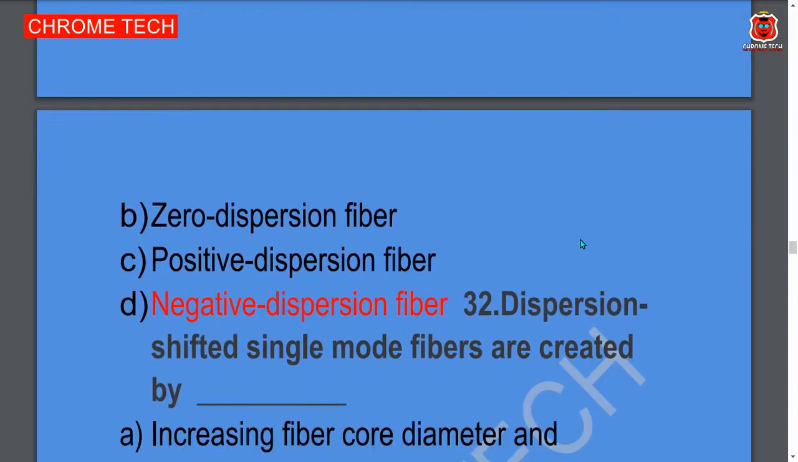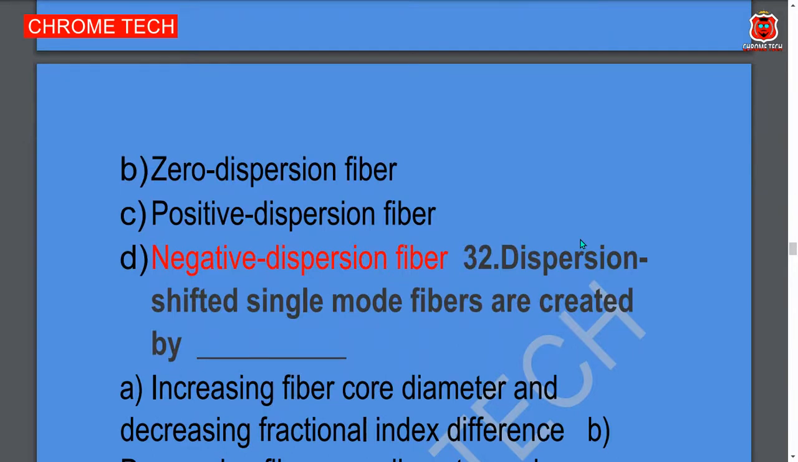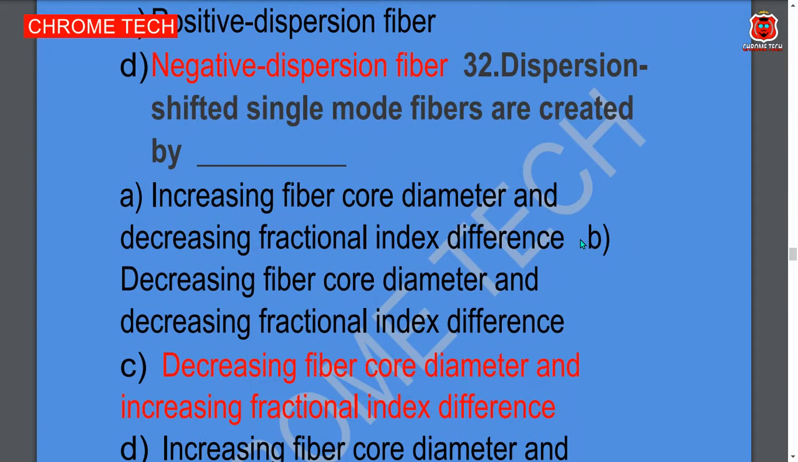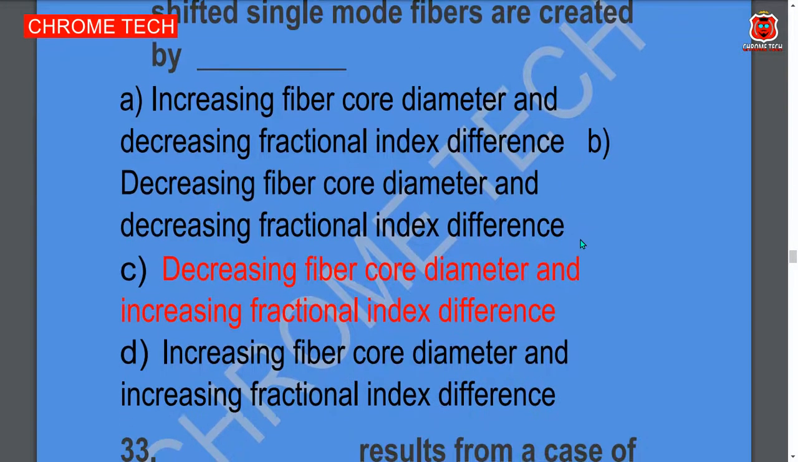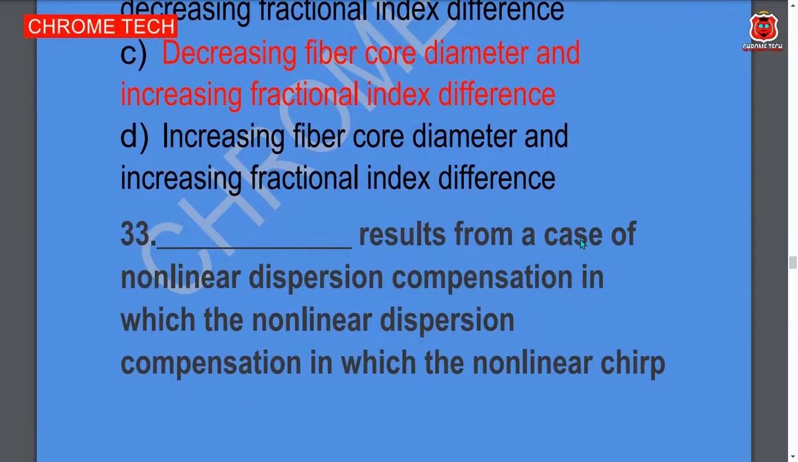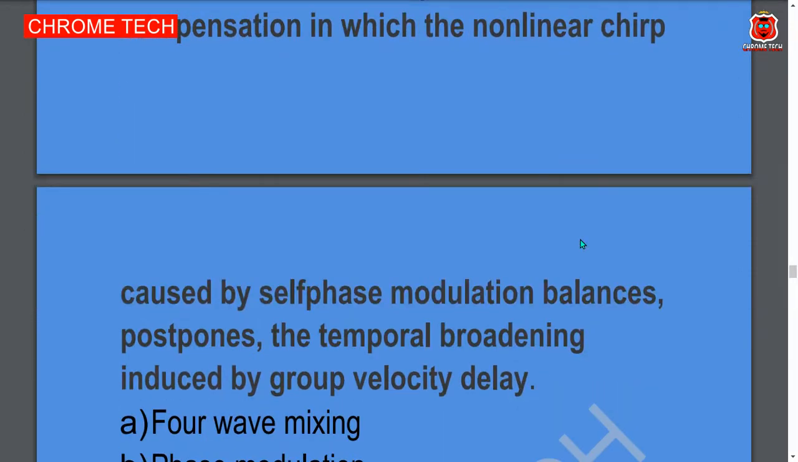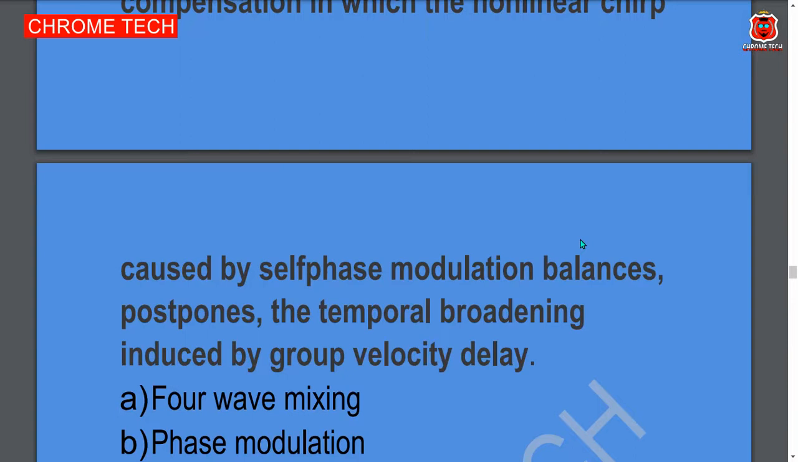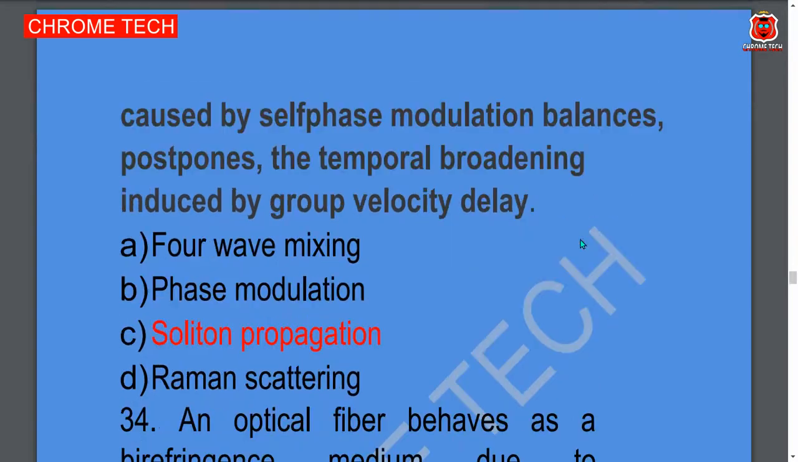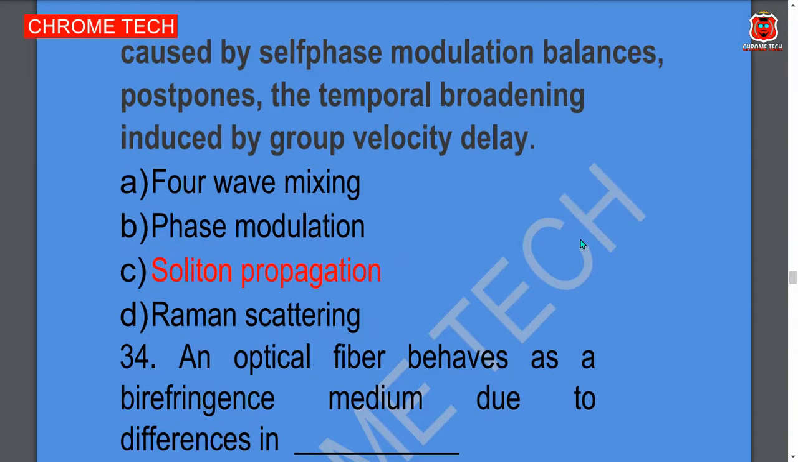Next question. Dispersion shifted single mode fibers are created by dash. Option D, decreasing fiber core diameter and increasing fractional index difference, is the correct answer. Option C is the correct answer. Next question. Dash results from a case of nonlinear dispersion compensation in which nonlinear shift caused by self-phase modulation balances the temporal spread caused by group velocity delay. Soliton propagation is the correct answer.